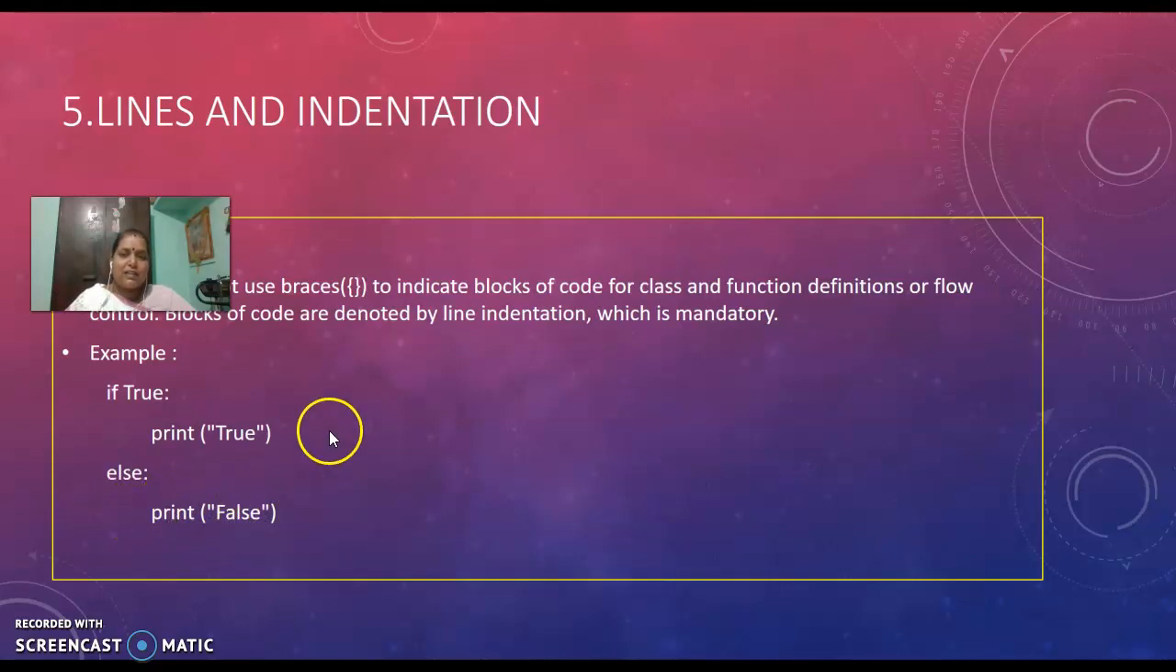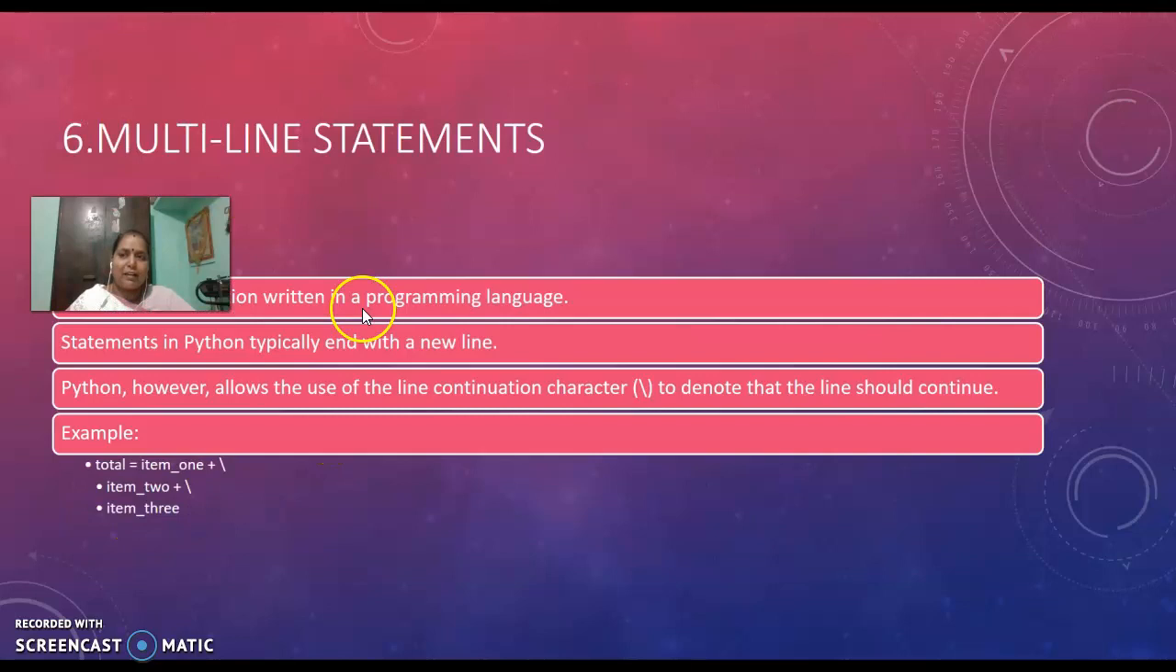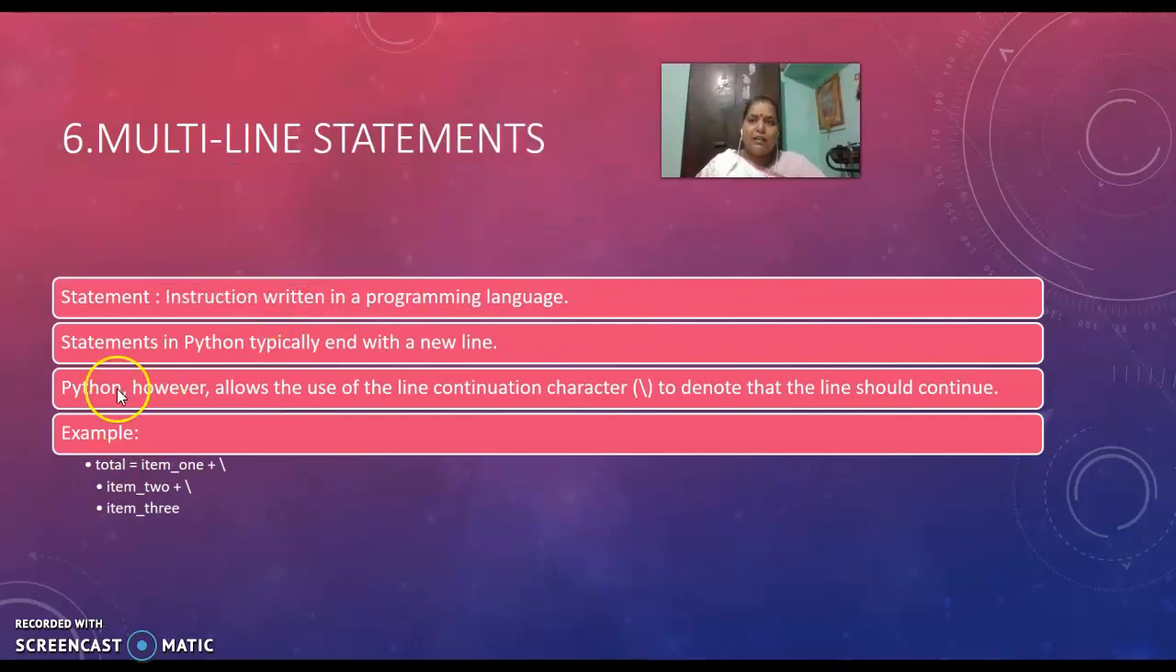So, indentation is compulsory, as in the case of Python. Next, multi-line statements. Usually a statement is a single line, but we can also write multi-line statements in Python. Statements are nothing but the instructions written in a programming language. Statements in Python typically end with a new line. However, we can use a line continuation character, that is a single backslash, to denote that the line should continue. Here you can see an example.